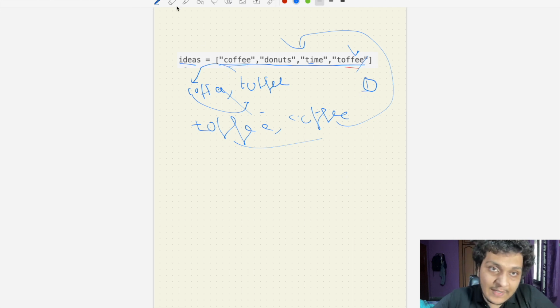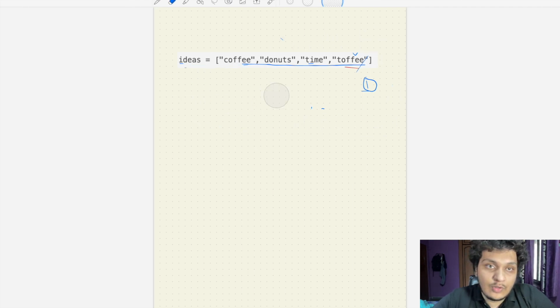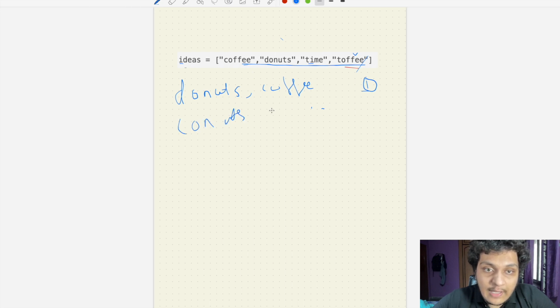Okay, now let's do it for donut. Donut and coffee. So we will swap the first letters. Now we will have conut and toffee, and it is not there in the list. So we can say it is a distinct value and we increase the count to 2.